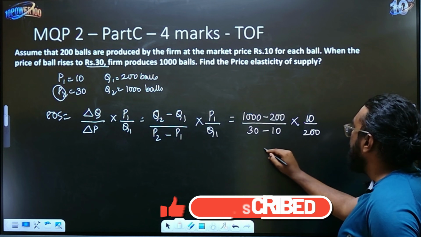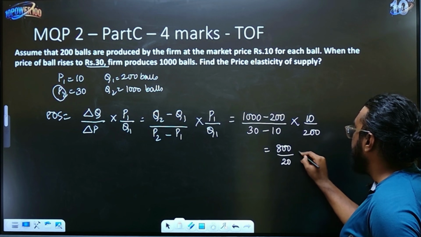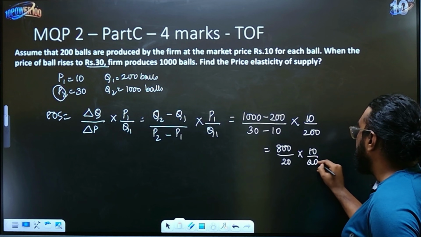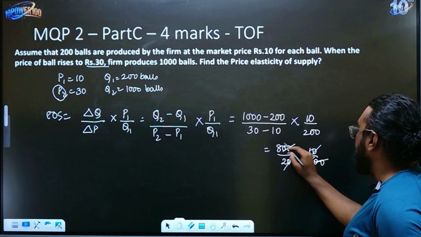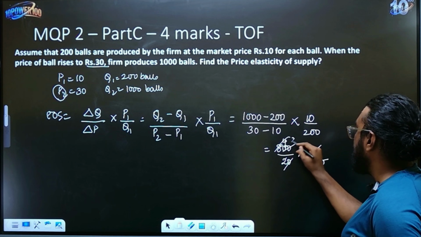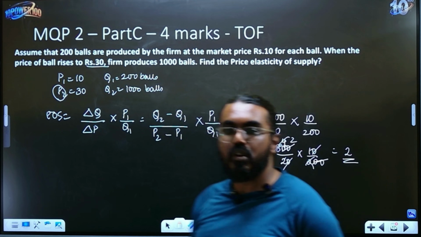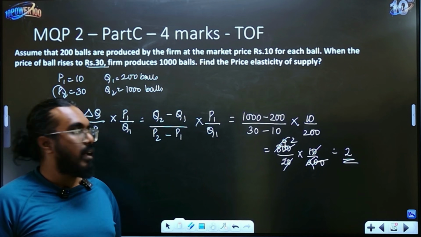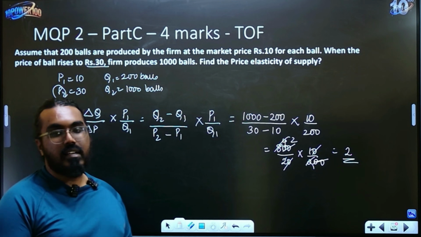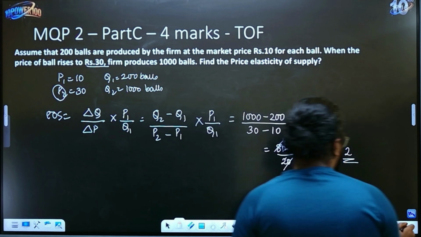Okay, so now let's substitute. Simplify it. 800 divided by 20 into 10 divided by 200. 2 zeros cancel, 2 zeros cancel, 1 0 1 0, 2 1s are 2, 4s are 2, 1s are 2. So it is 2. That is your answer. Again, this is more than 1, so we can say that it is highly elastic. So the conclusion you can write is that it is highly elastic, relatively high elasticity is there, right? So that's what you can write.